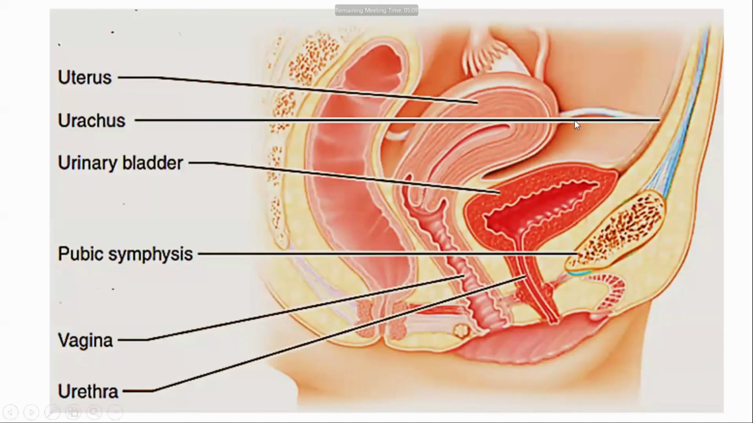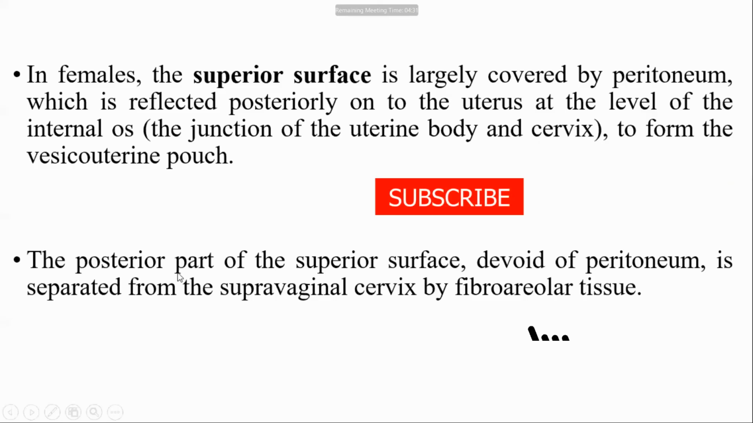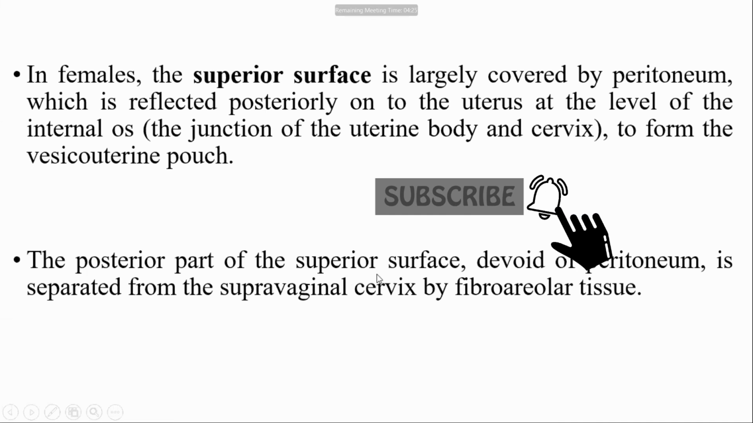So this is the urinary bladder, and this is the superior surface. Most of the superior surface is covered by peritoneum. Only the posterior part is devoid of peritoneum, and this is the areolar tissue. And this is the pouch of peritoneum, the vesico-uterine pouch, in between the urinary bladder and uterus. The posterior part of the superior surface is very important for MCQs.